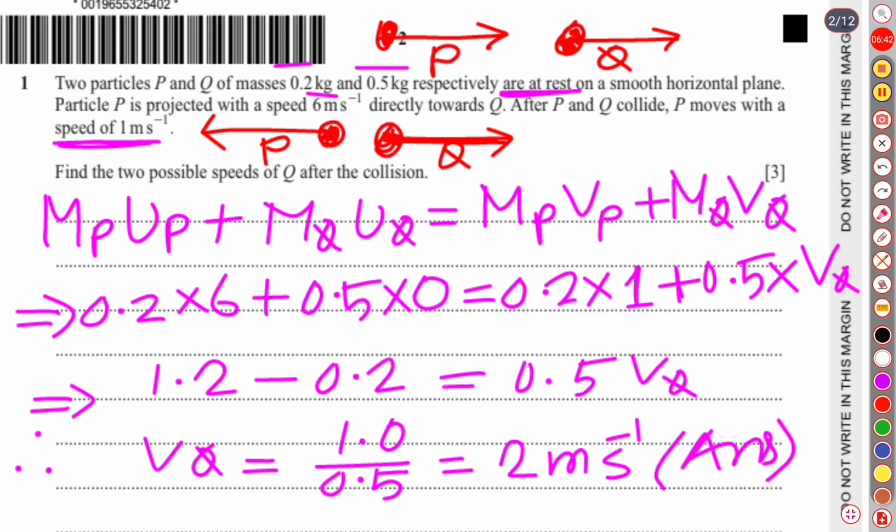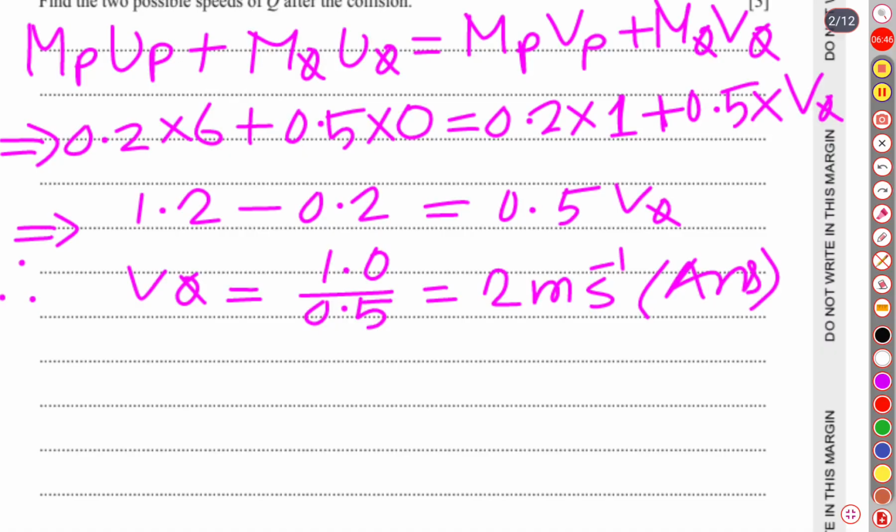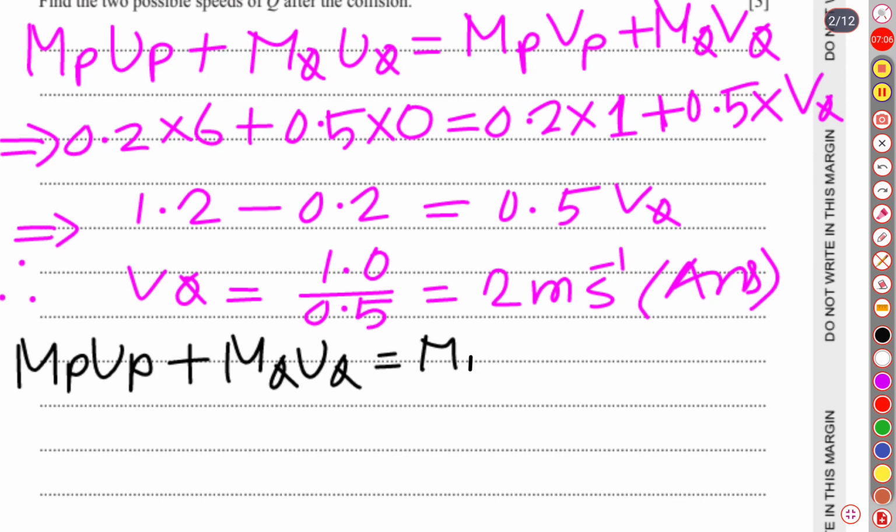So let us write the second scenario using the same concept, conservation of momentum: mass of particle P times initial velocity of P plus mass of particle Q times initial velocity of Q is equal to mass of P times final velocity of P plus mass of Q times final velocity of Q. So let us substitute the values.